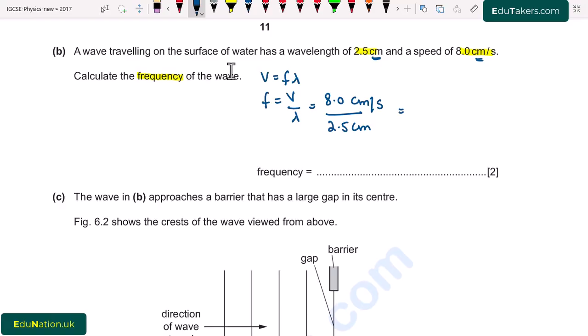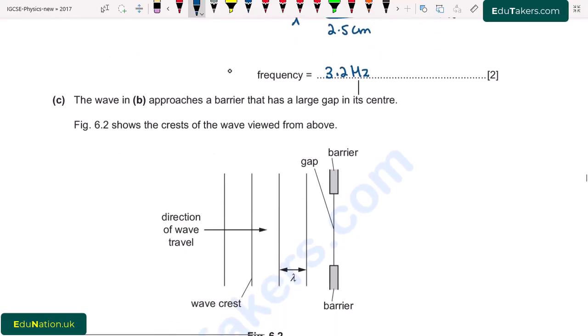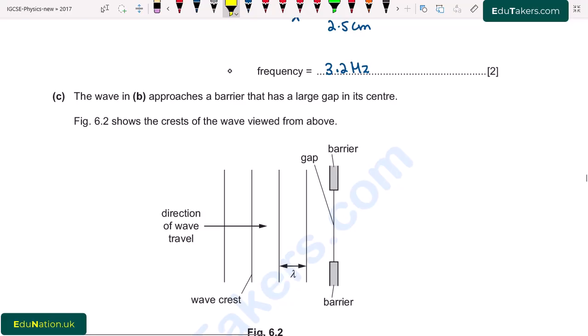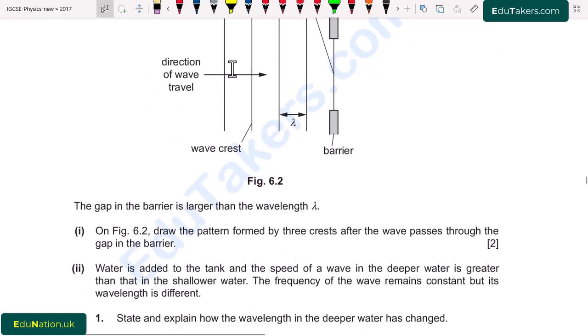Part C. The wave in part B approaches a barrier that has a large gap in its center. Figure 6.2 shows the crest of the wave viewed from above. The gap in the barrier is larger than the wavelength lambda. Part 1. On figure 6.2, draw the pattern formed by three crests after the wave passes through the gap in the barrier. So we have to draw the pattern.